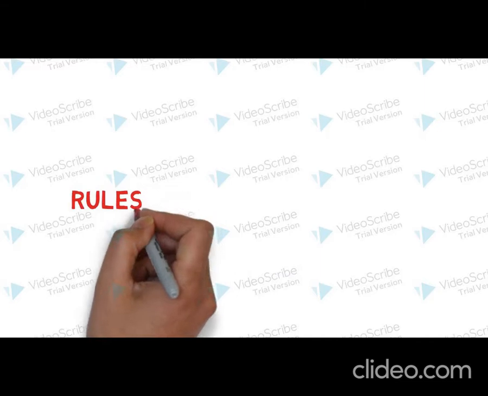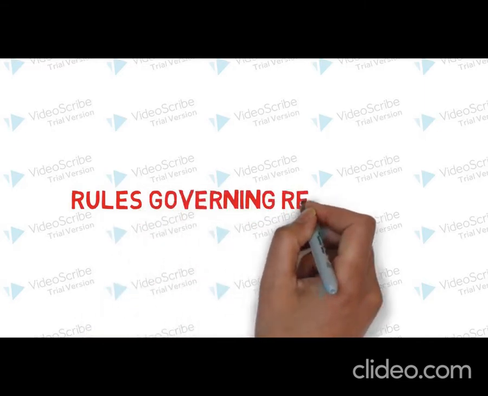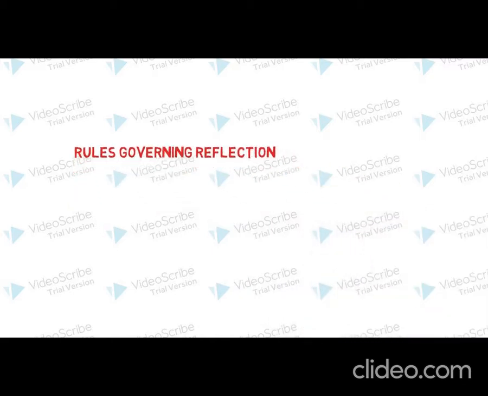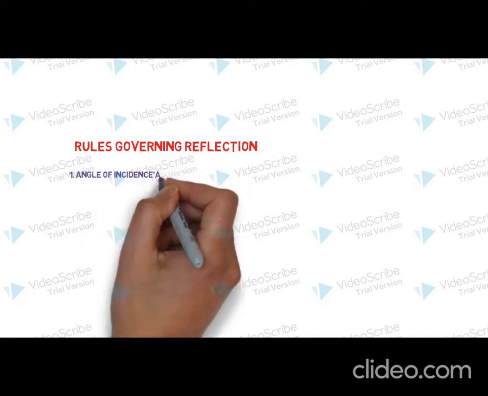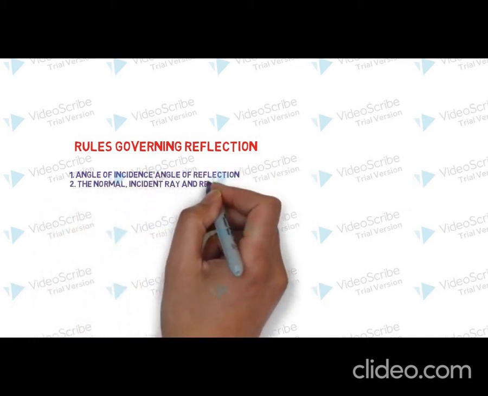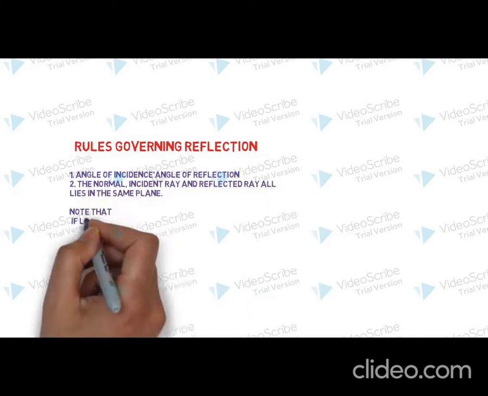Reflection of light is governed by some rules. They are also known as laws of reflection. So let us see them. The first law of reflection is the angle of incidence is equal to the angle of reflection. The second law is that the normal, incident ray and the reflected ray all lie in the same plane.